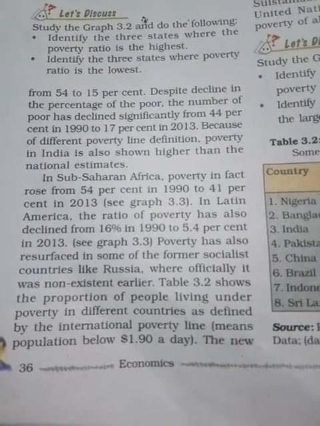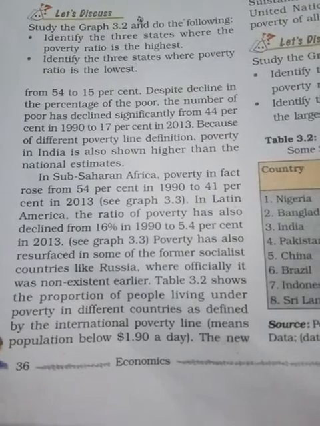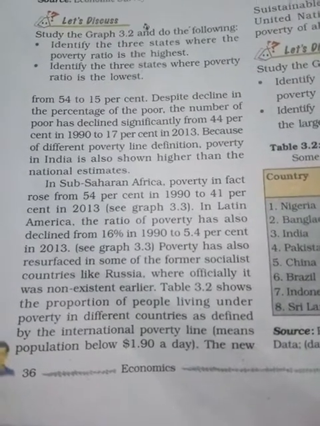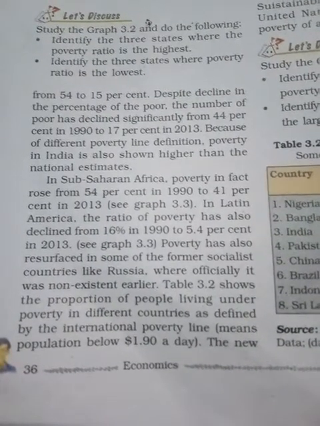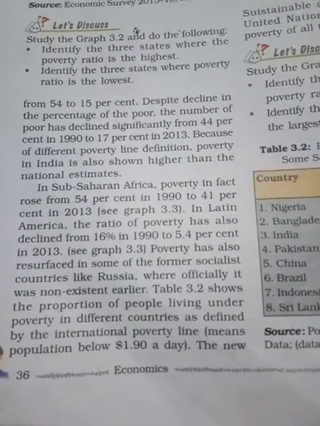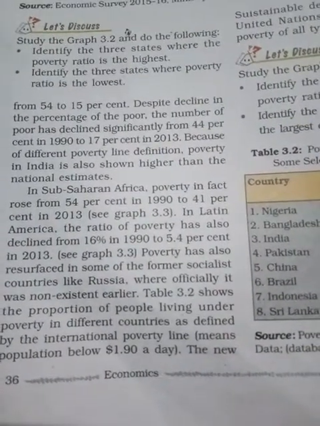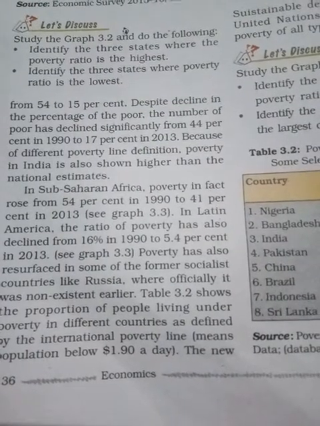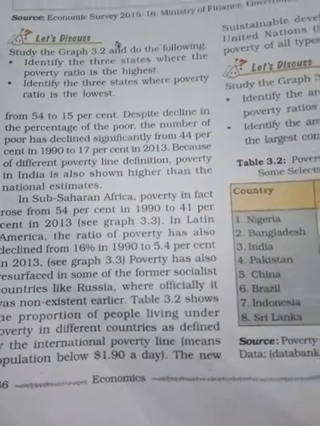Table 3.2 shows the proportion of people living under poverty in different countries, defined by the international poverty line, meaning the population below 1.9 dollars a day.